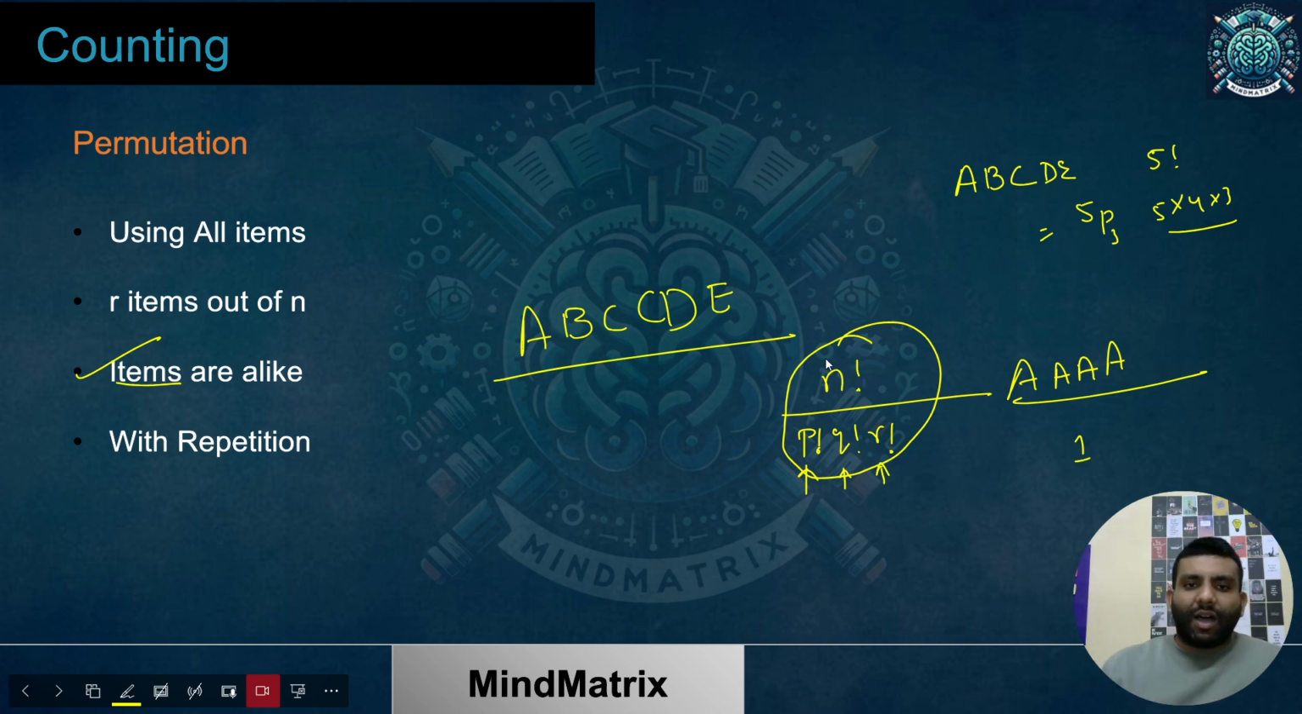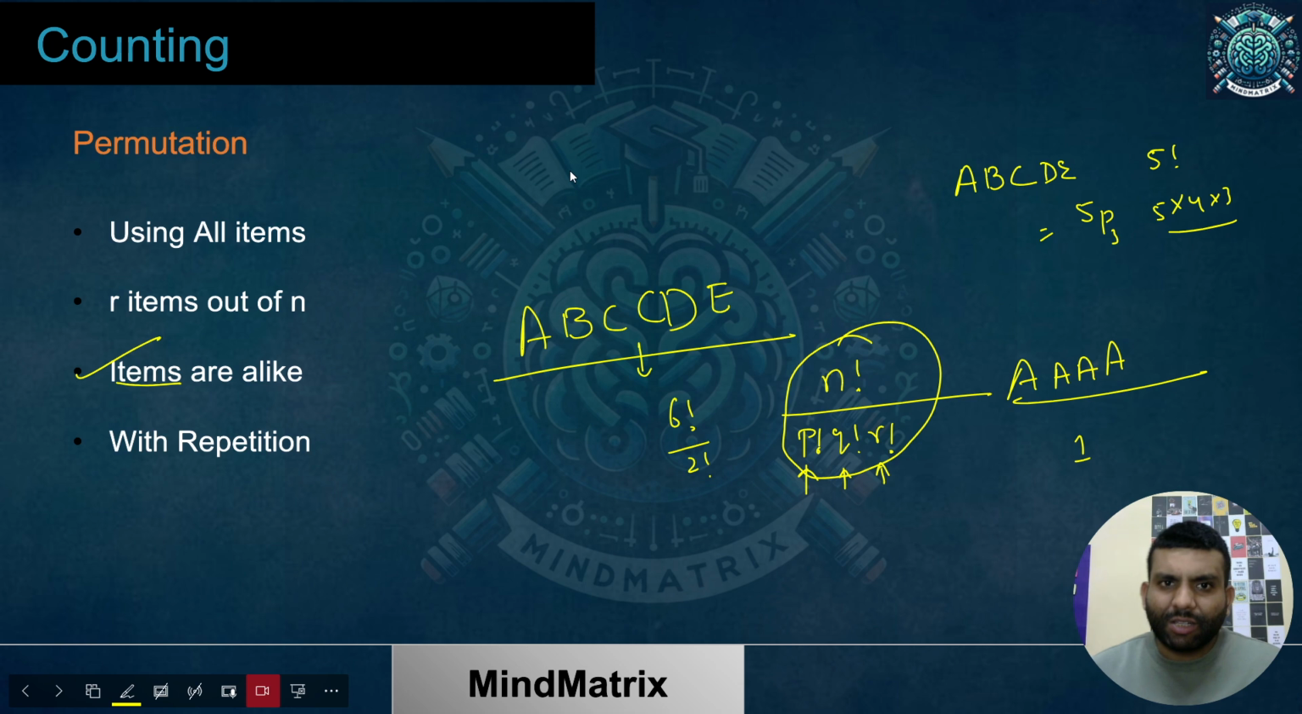So the answer for this one would be 6 factorial by 2 factorial. There are 6 letters in total, and whatever are identical we divide by their factorial. Now, how does it come? I'll give you a brief idea about that, because we'll be using that idea repeatedly, and questions were being asked in the exam as well.